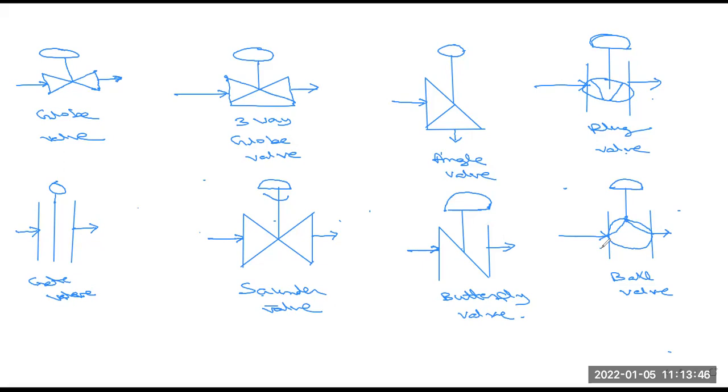When valve size is too small, the required flow will not be there. And if we use very large valves, they are expensive, and the valve capacity requirement is very high. So according to your application, you have to monitor the valve sizing or valve selection.